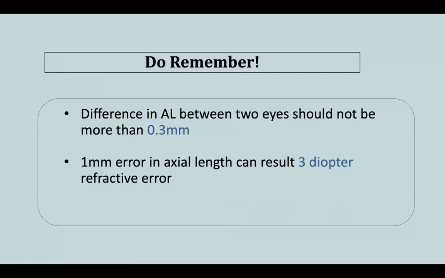And next, very important, 1 millimeter error in axial length can result in a large amount of error in the post-op refraction. It can lead to a 3 diopter error. So we have to be very careful as not to make any mistakes.